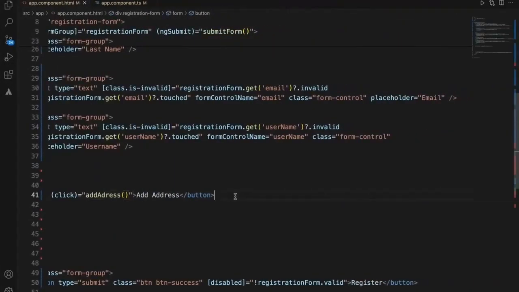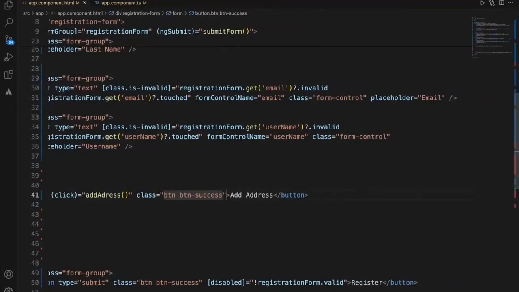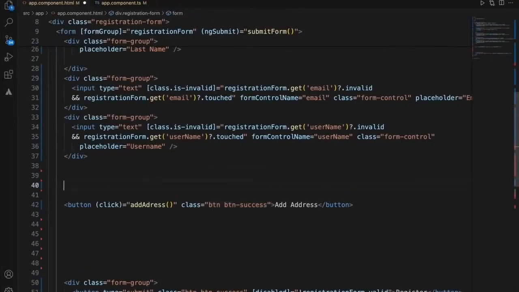Now we'll add a CSS class, btn btn-success, just to make it look better. Now I have a button, and when I click it, it will add the address, but we have to display that address, right? For that, we need to get hold of the form array name, which is addresses.